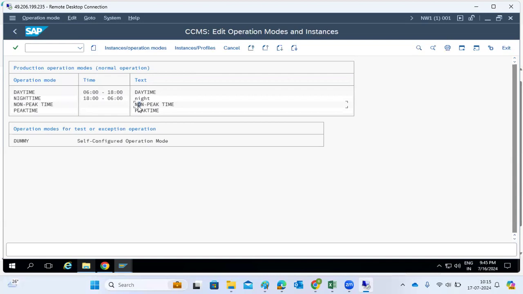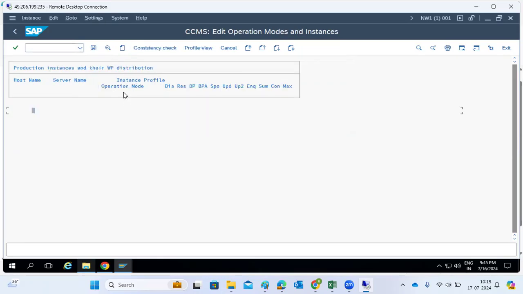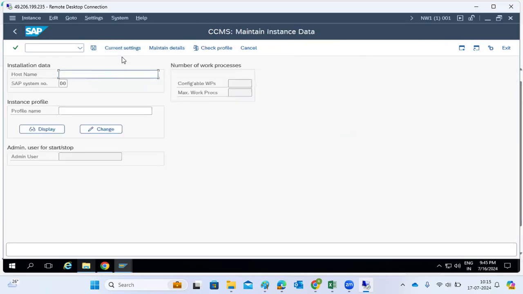Then click on instance operation modes. You can select it here, and then you can see the details here. Then double click on instance operation modes. Just click on create a new instance here.